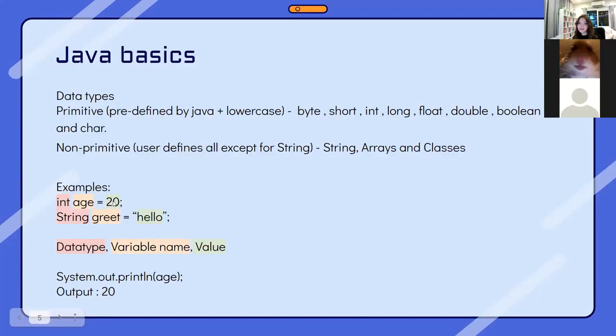The advantage of using this is, imagine if you need to write a really long number, such as a binary number that is, I don't know, 20 digits long. It would be inefficient to keep on writing it when you need to use it. So you set it to a variable and then you use that variable to print it. So you could set it to something called number, and then you would just write number to print it out. So as you can see right here, we set it to 20. And when we print it out, the output would be 20.